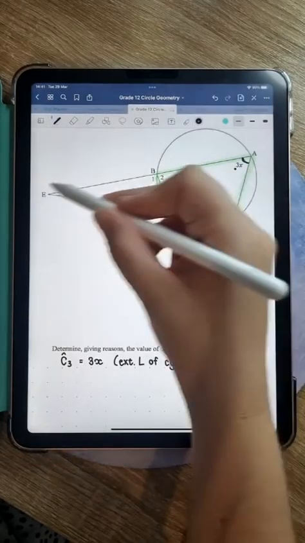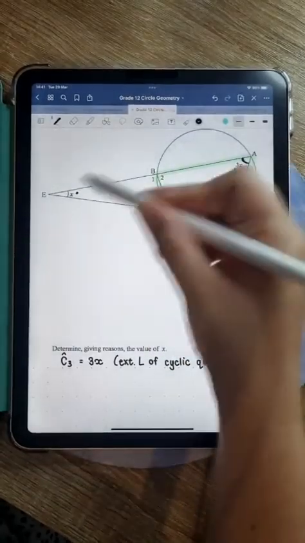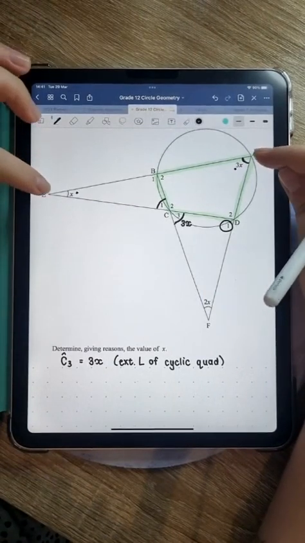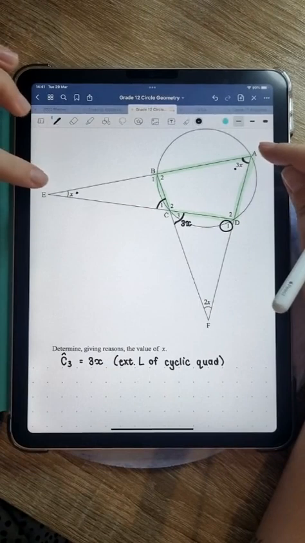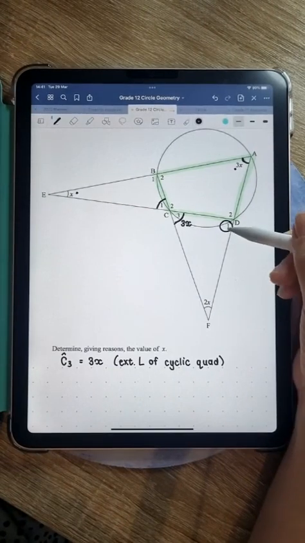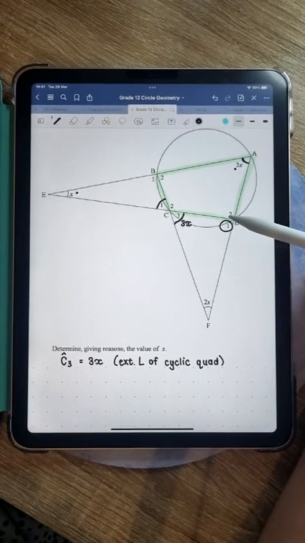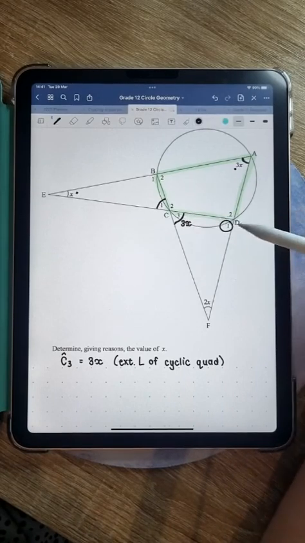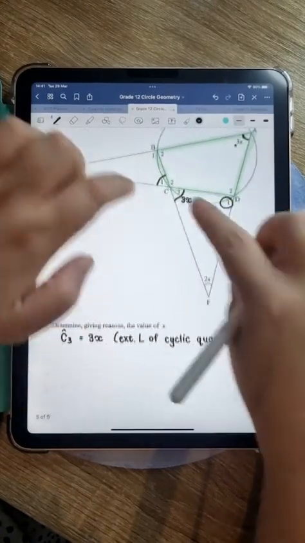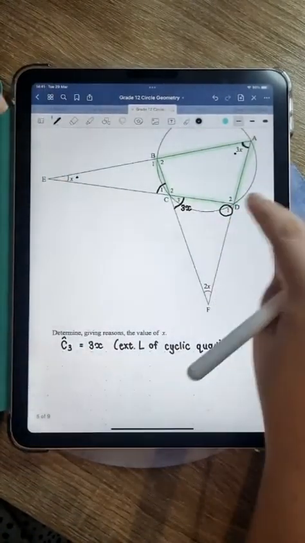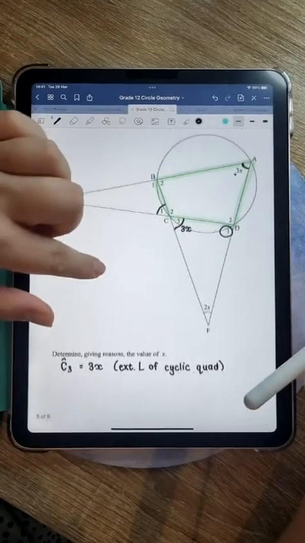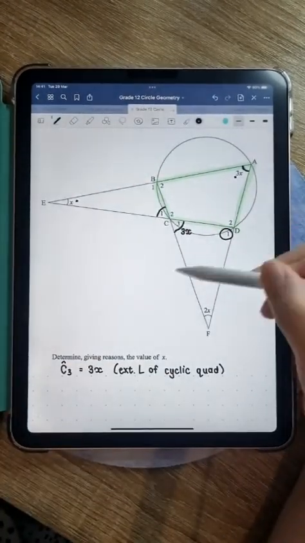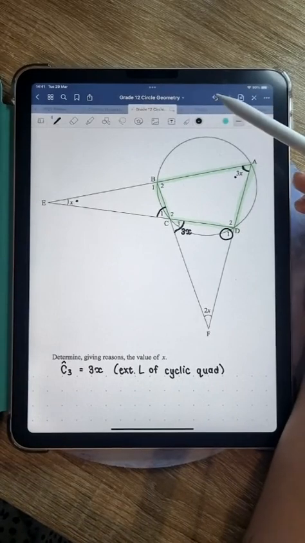D1 is the exterior angle of this triangle, and we know that the exterior angle of a triangle is equal to the sum of the opposite interior angles. All right, someone's saying that D1 is 3x, not in this case. I think you're saying that D1 is 3x because you are saying that these two angles have to be equal, but we don't know that these two sides are equal. We could only say that D1 must be equal to 3x if we know that these two lines are equal, and we don't know that in this case.